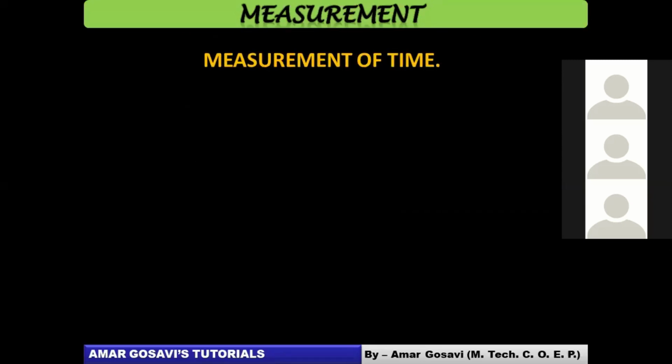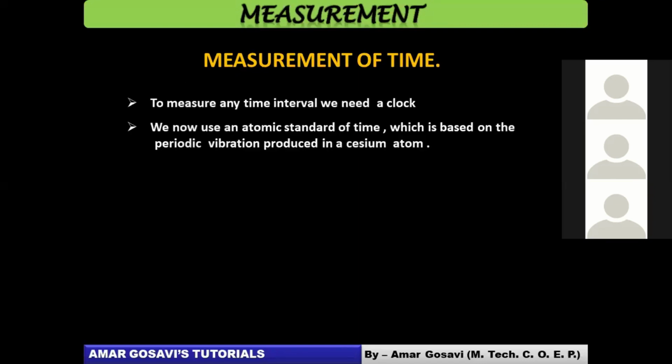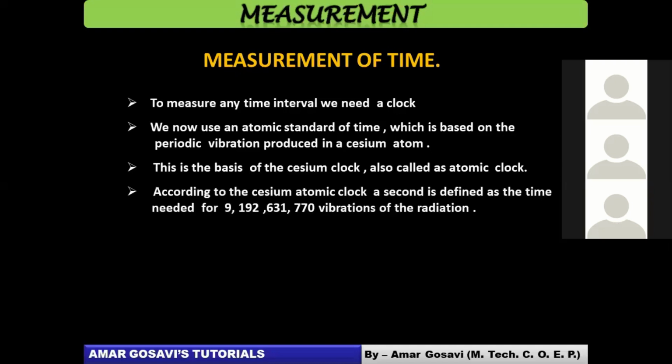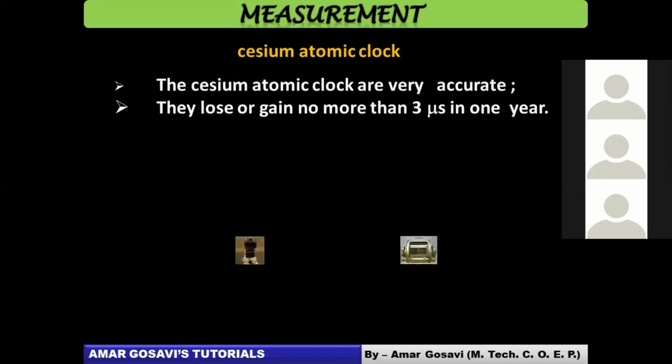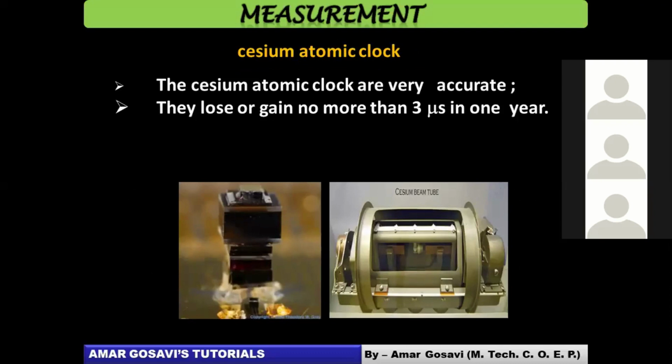Let's move ahead. Finally, we talked about time, how we measure time. Now we are aware of the cesium atomic clock, isn't it? So we talked about how 1 second is defined. It's defined as the time needed for this many vibrations of radiation. And finally, I told you why cesium atomic clocks are used, because they are very accurate. How accurate? They lose or gain no more than 3 microseconds in 1 year. That's how accurate they are. And these are the pictures of the cesium atomic clock.